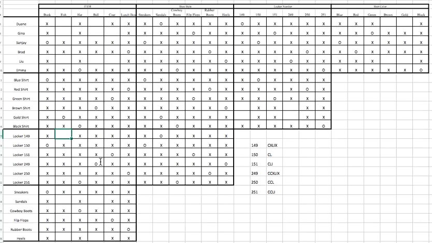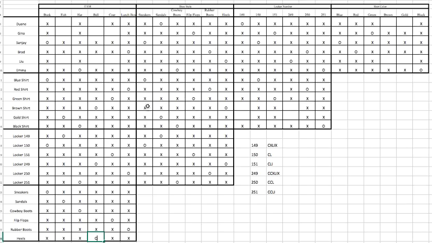That allows us to put an O here. So now this is all filled out. And so locker 149, we have as sandals. So we're going to add that here. And that lets us put an O here. This is all filled out. This is filled out.